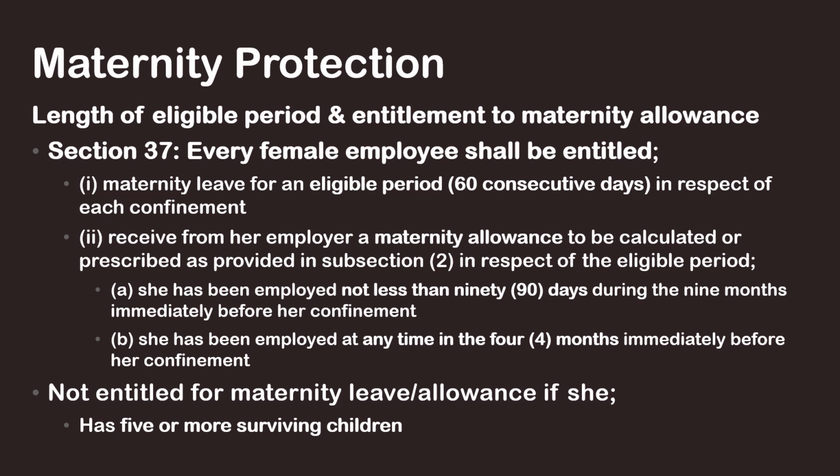Female employees can receive from her employer a maternity allowance to be calculated or prescribed as provided in subsection 2, in respect of the eligible period, where she has been employed not less than 90 days during the 9 months immediately before her confinement. She has been employed at any time in the 4 months immediately before her confinement. However, the female employee is not entitled to maternity leave or allowance if she has 5 or more surviving children.